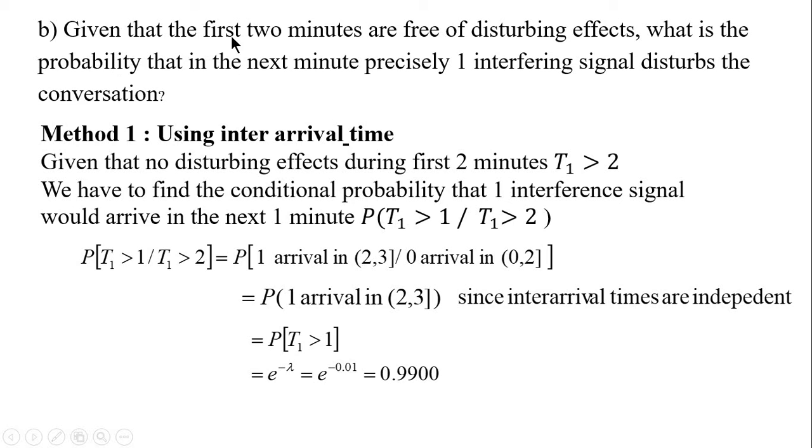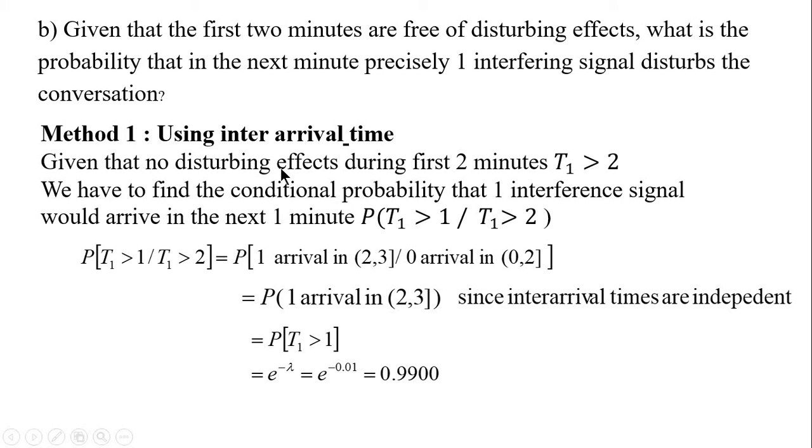Next question is, given that the first 2 minutes are free of disturbing effects, what is the probability that in the next 1 minute precisely one interfering signal disturbs the conversation? I am going to use both the methods here. You can use whichever method you like. So method 1 is used on the inter-arrival times, and method 2 is used on the number of arrivals.